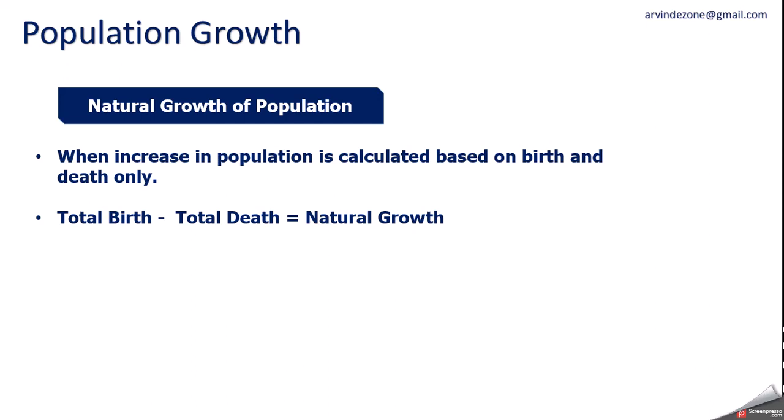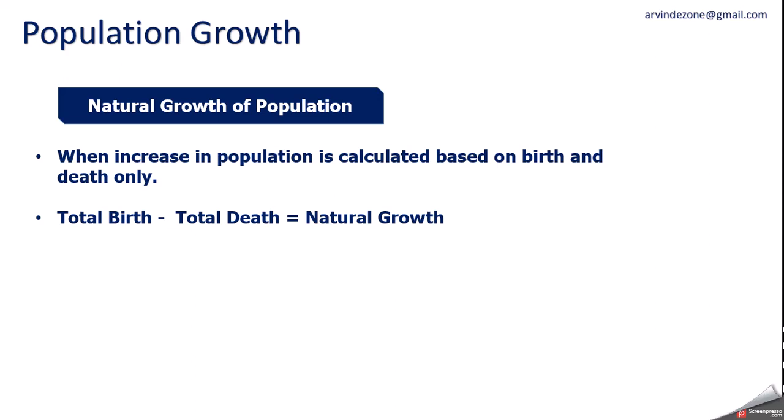Take one example. Suppose there is one country and population is say 1000. No country is like that, but just suppose that population is 1000. And in 1 year, about 15 babies were born. And in the same year, suppose 10 people died. Now think, how many babies were born? 15. How many died? 10. 15 minus 10, 5. So 5 is the natural growth.